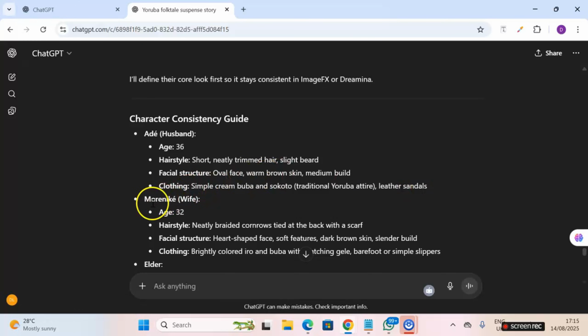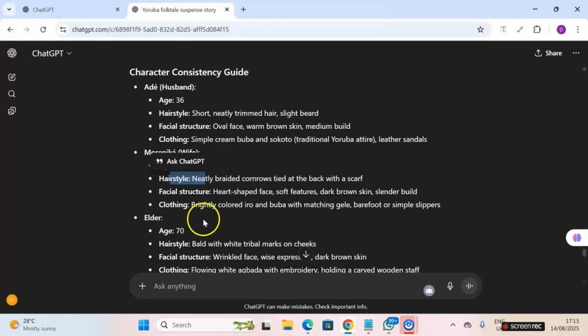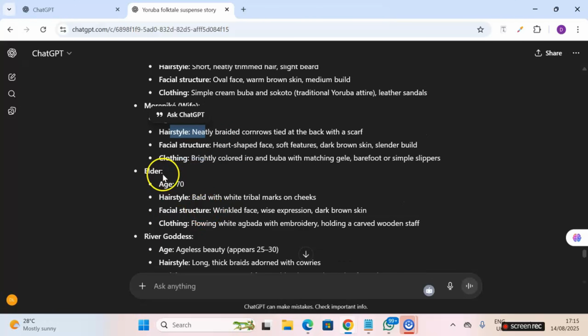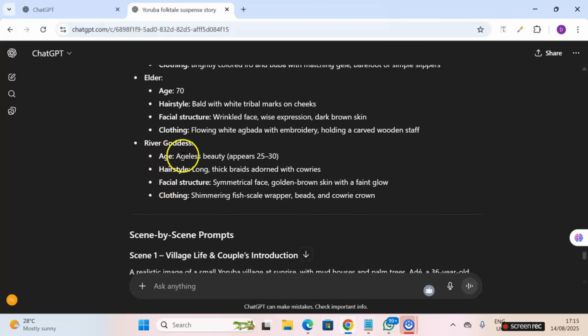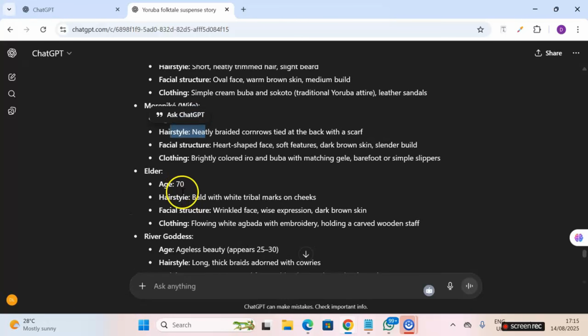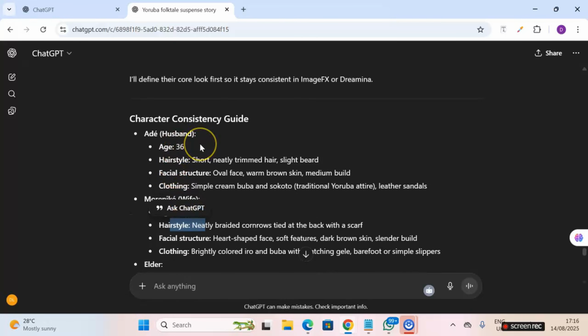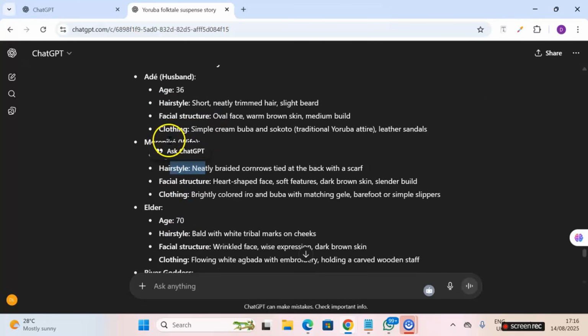Leather sandals. We have Morenike, the wife. The age is this. The hairstyle, facial structure, clothing, and then the elder. We also have the river goddess. So for this story of mine, we have 4 main characters, and it has given us the consistency guide for each of the characters.